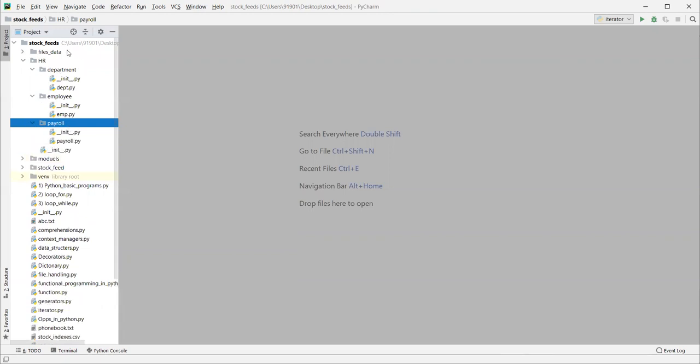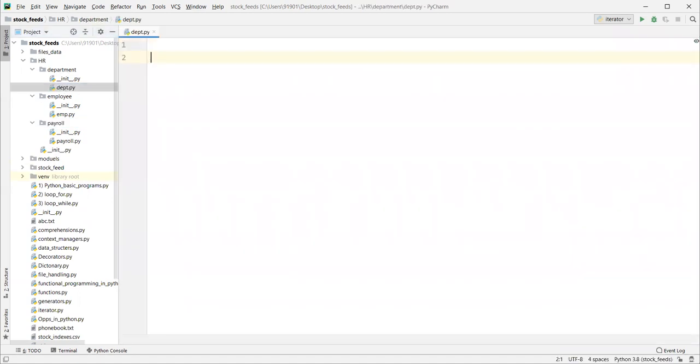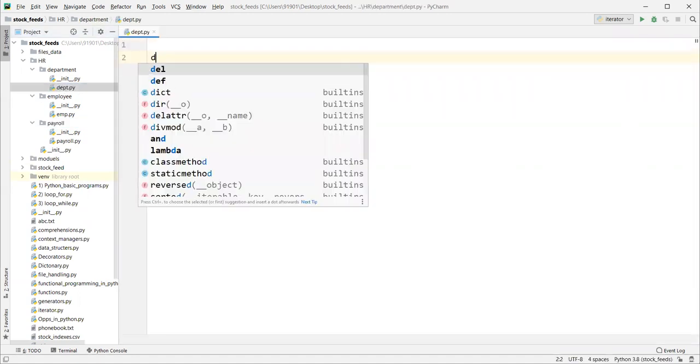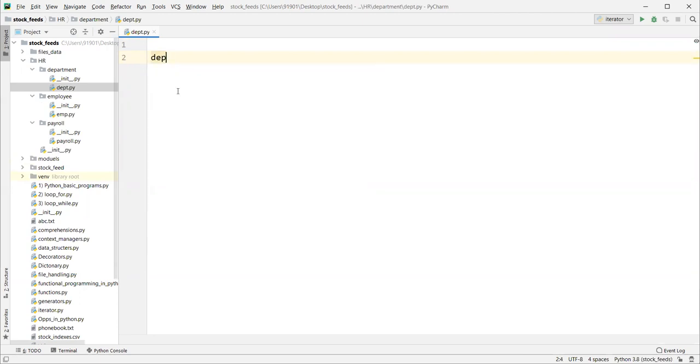First let's add the department. Let's say all_depts.